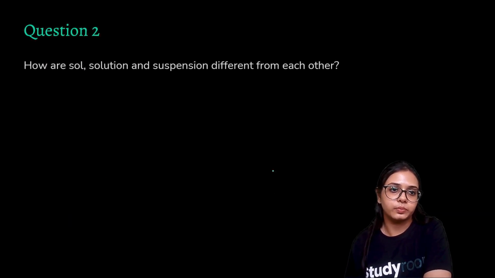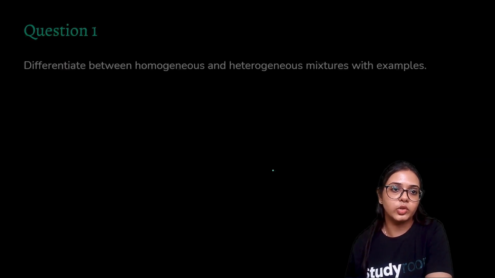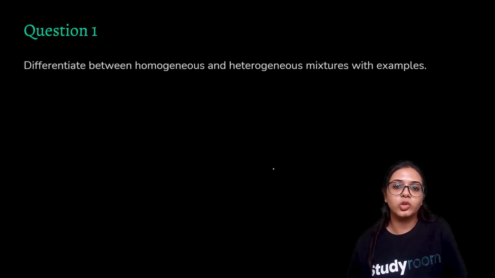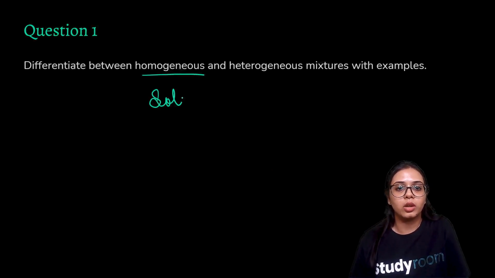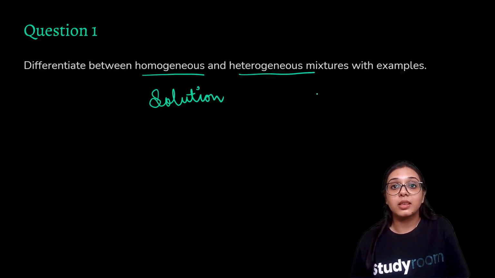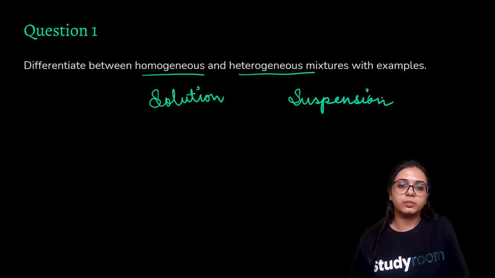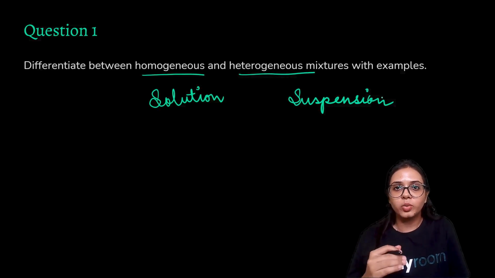Question 1. The first question is, differentiate between homogeneous and heterogeneous mixtures with examples. So we know that homogeneous mixtures are also known as solutions, alright, and heterogeneous mixtures are also known as suspensions. And we know that a homogeneous mixture has uniformity throughout its structure.